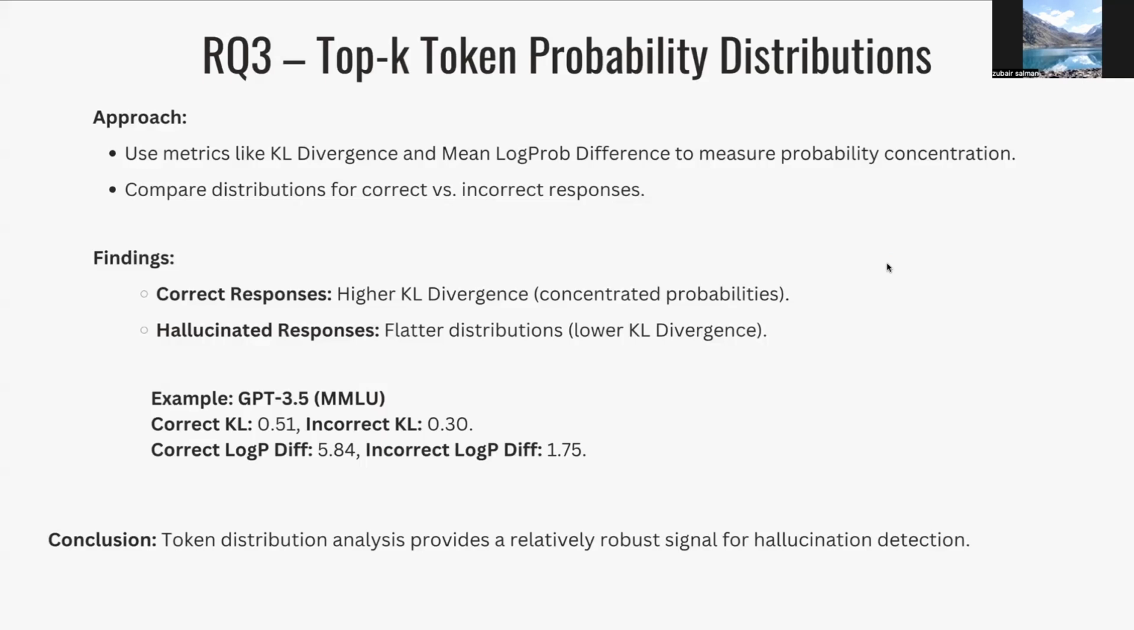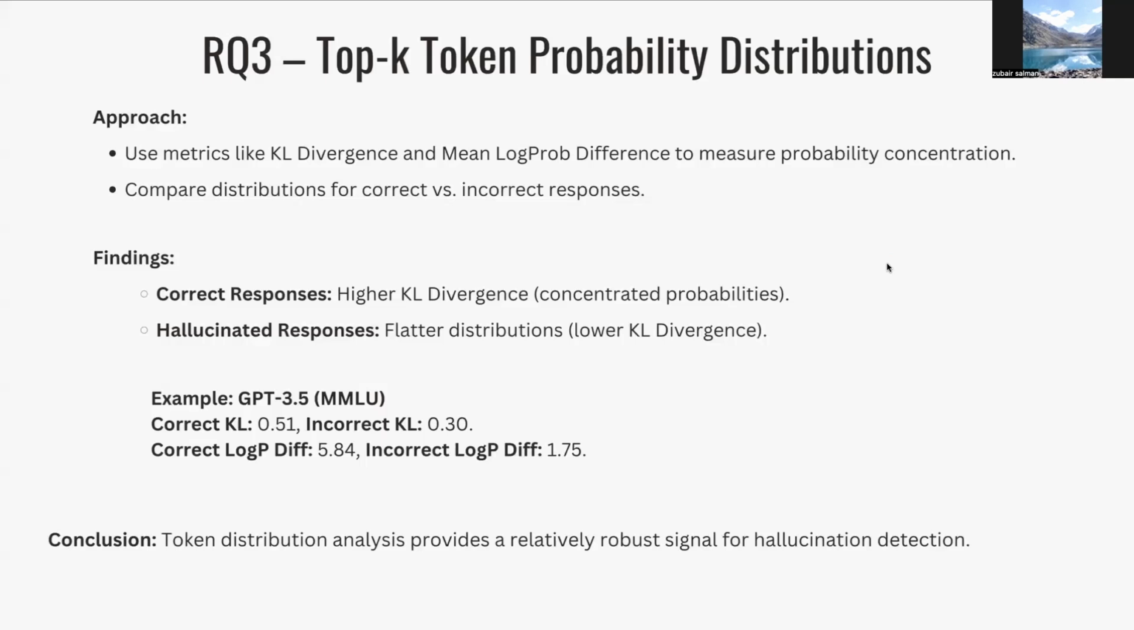Whereas in incorrect responses, the LLM may be confused between the various tokens available, and the top K token probabilities would be much closer and similar to each other, leading to an incorrect answer, as the LLM is not sure about what the correct answer may be.